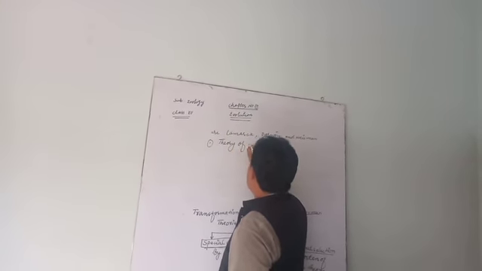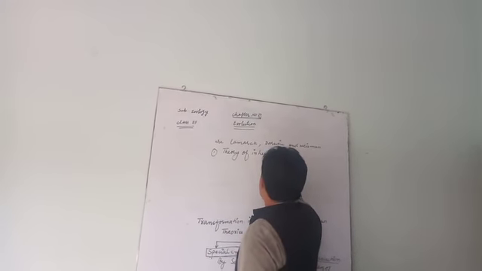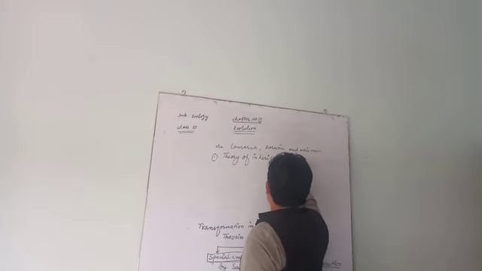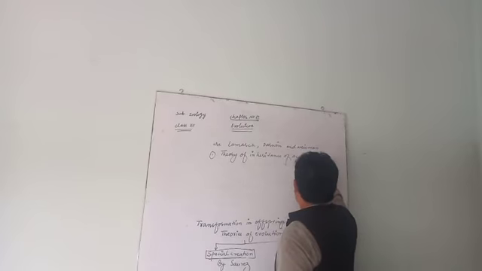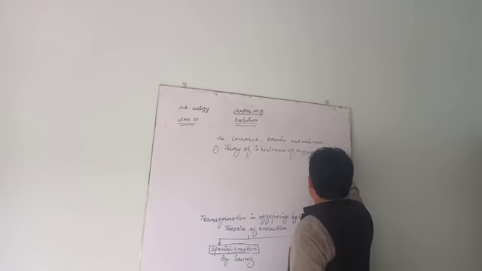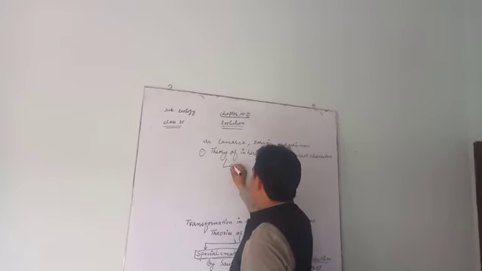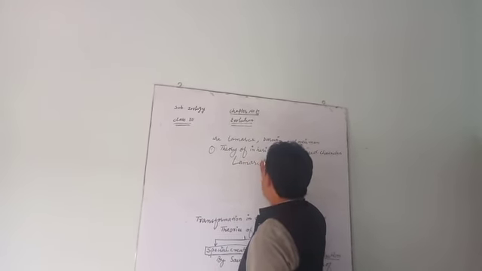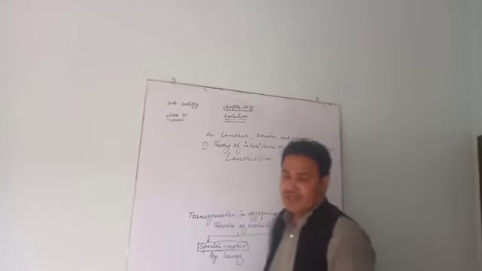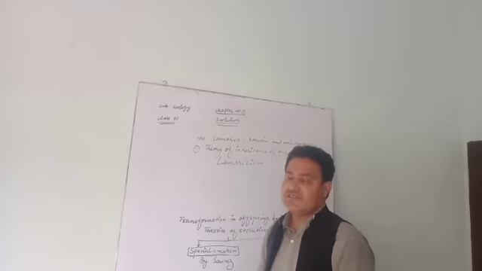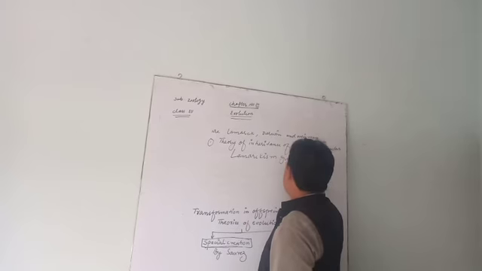Theory of inheritance of acquired characters. This theory is also called Lamarckism. Why is this called Lamarckism? Because it was given by the French biologist Lamarck.